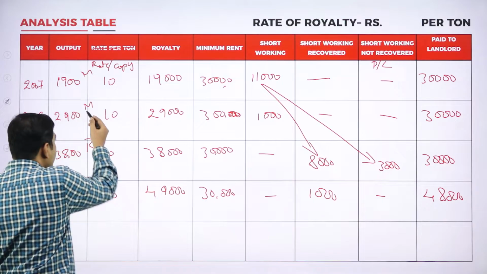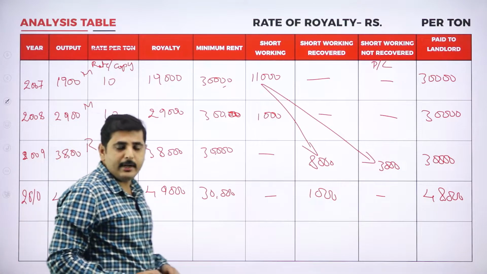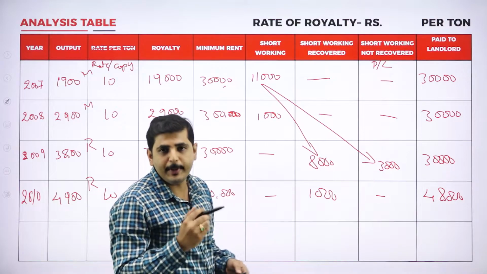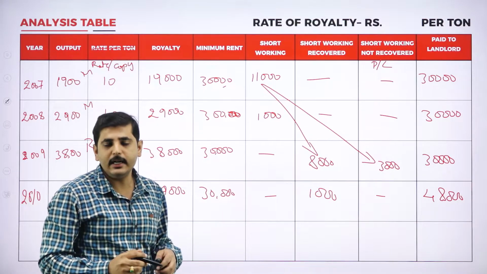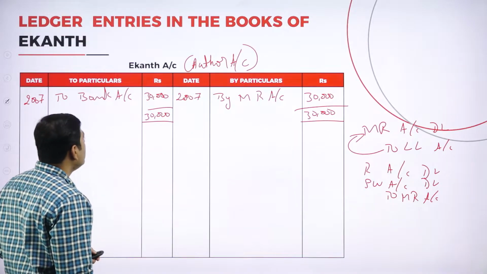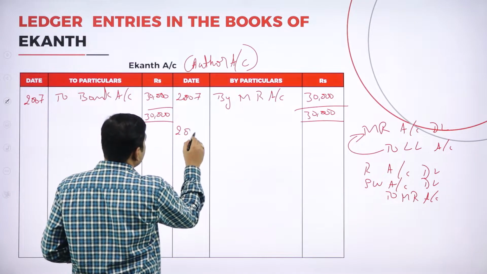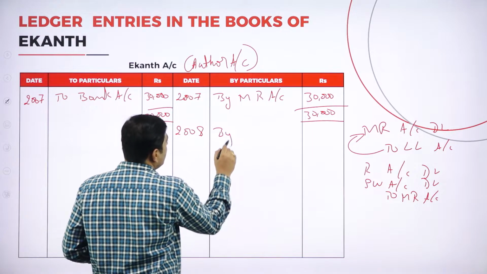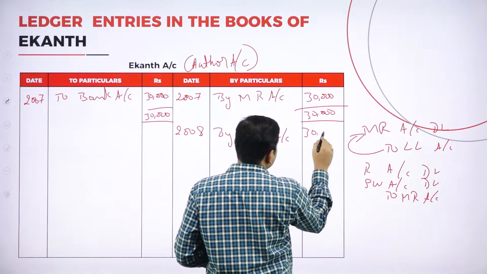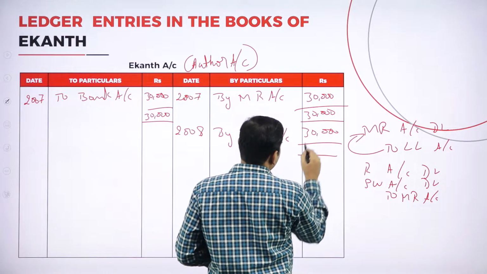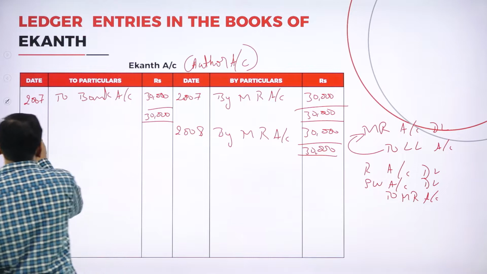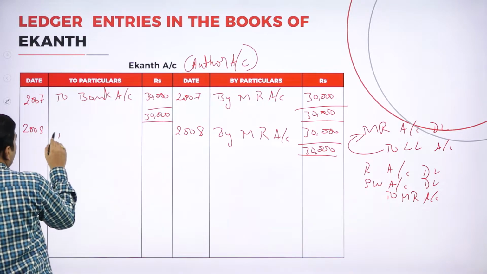Coming to 2008, in 2008 also we are paying the minimum rent. Same journal entry: minimum rent account to author account. Later the author should be paid through bank or cheque. Journal entry: the author account to bank account. So it is 2008 by minimum rent account, 30,000. Again 30,000 should tally. Coming to 2008 to bank account.